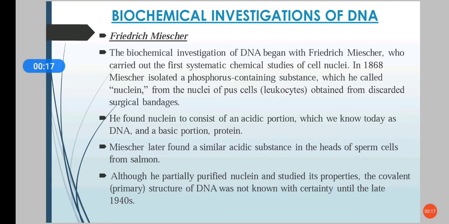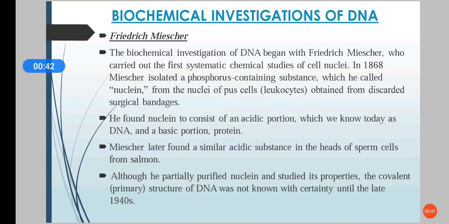The first one was done by Frederick Miescher. He was actually the first one to carry out a systematic chemical study of the cell nuclei. It was in 1868 and he isolated a phosphorus containing substance and he called it nuclein from the nuclei of pus cells obtained from discarded surgical bandages.